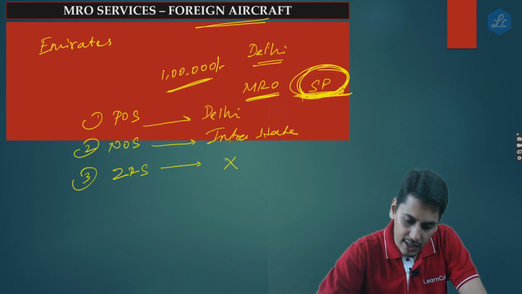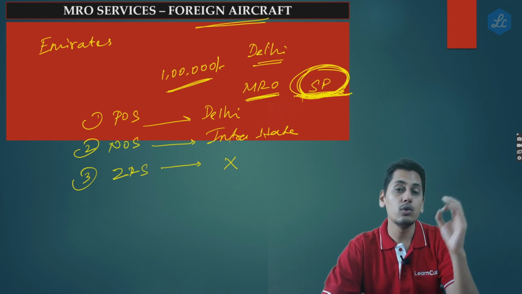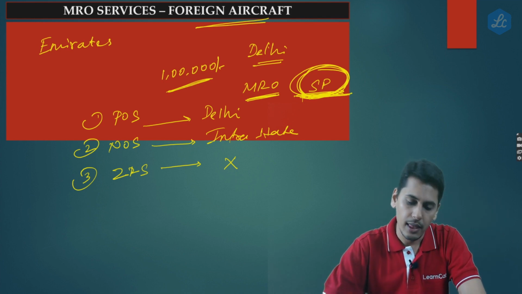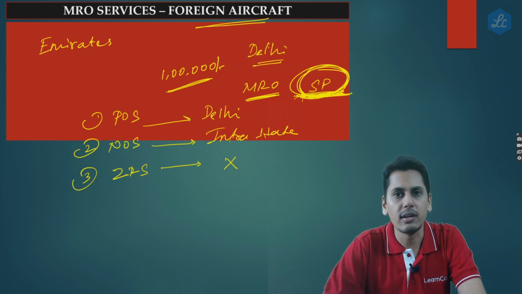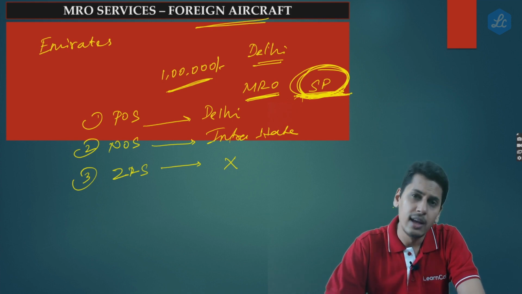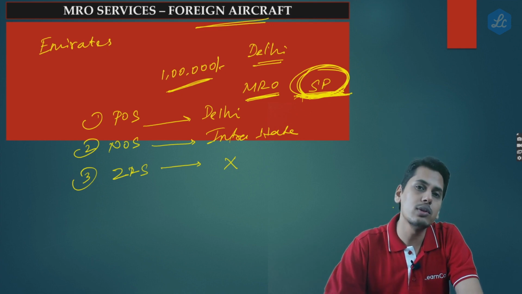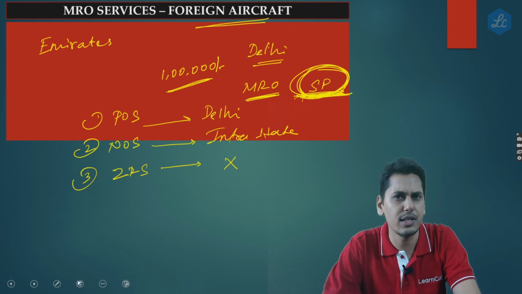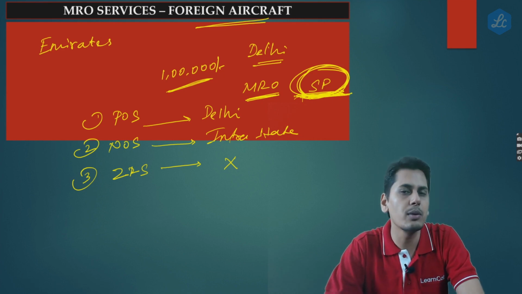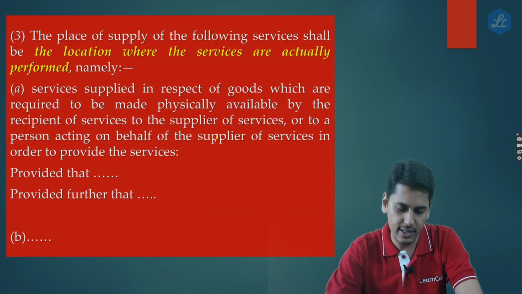So he requested that you please change the place of supply from it being Delhi to the location of recipient. So friends, now the government told him, why are you getting bothered? Did you have a look into the proviso to 13 subsection 3? Please have a look at proviso to 13 subsection 3. Are you not getting covered by the proviso to 13 subsection 3? So let's have a look at it.